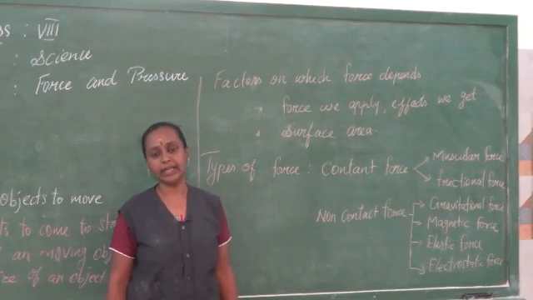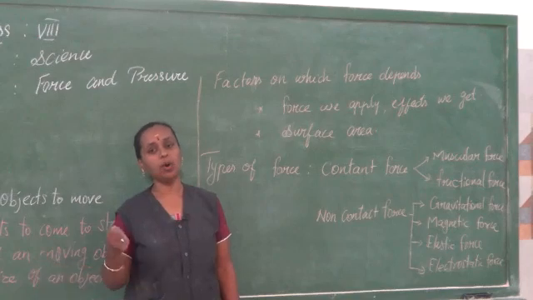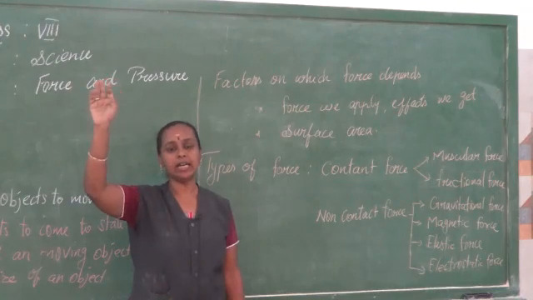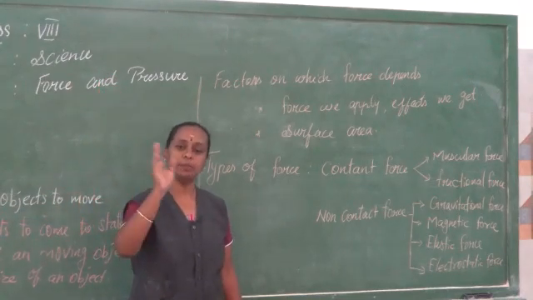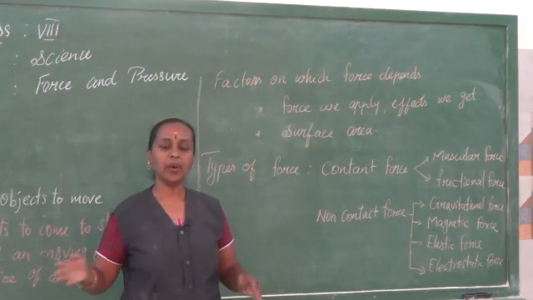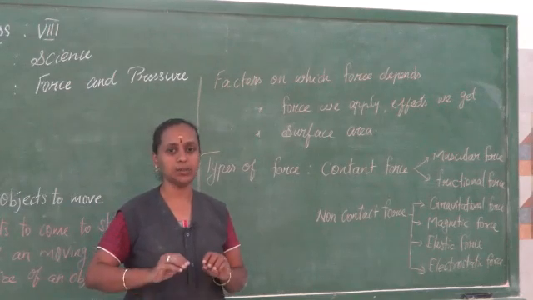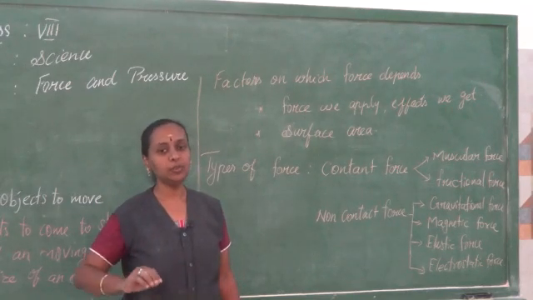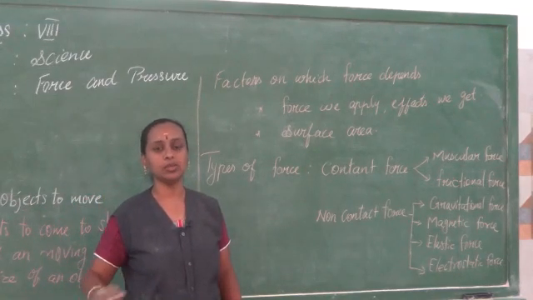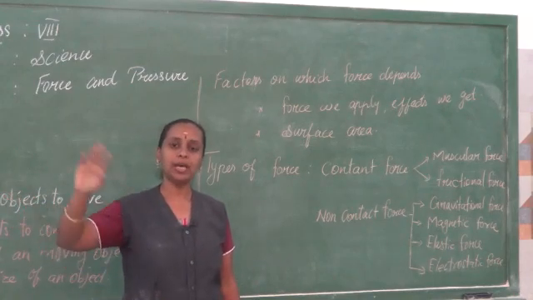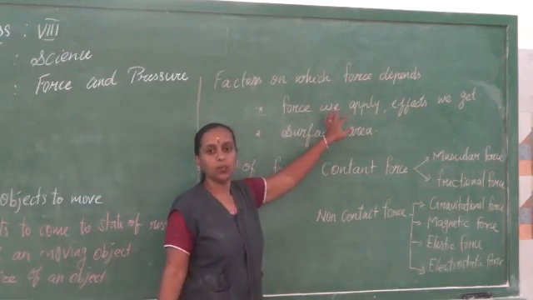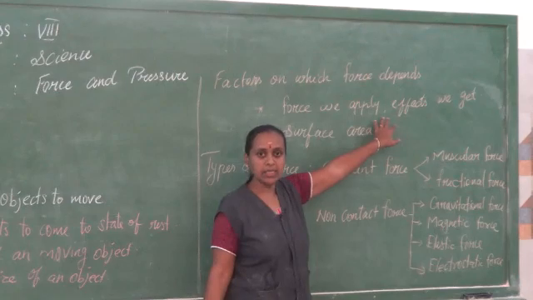While you are playing cricket, the batsman hits the ball with a greater force and you can see the ball will fly towards the height and reach the boundary. That is the effect caused by the batsman on the ball. This is the reason why, if you just give a small kick or a small hit on the ball, it won't fly towards the boundary. When you want to hit a 6 or 4, you give a good shot so that the ball will move to a higher extent. So, that is one effect. It depends upon the force we apply. Whatever force we apply, the effects will be the same.